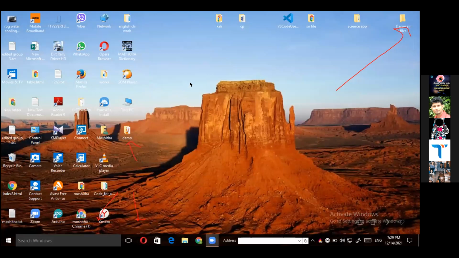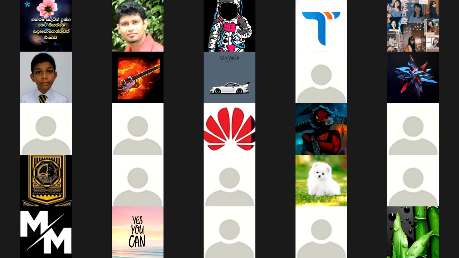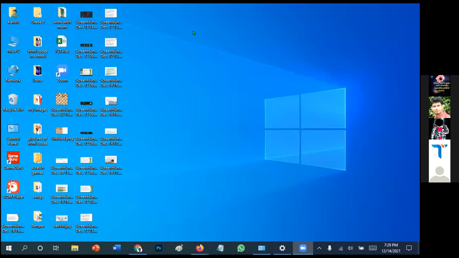Anyone need help still? If you need any help, please let me know. Sir, we can put shadows again? Yeah, you can put shadows again if you want. But the thing is, shadows are disturbing, so you cannot read the characters properly. That's why I asked you to remove the shadows. But if you prefer to have shadows, you can put them. That is your choice.